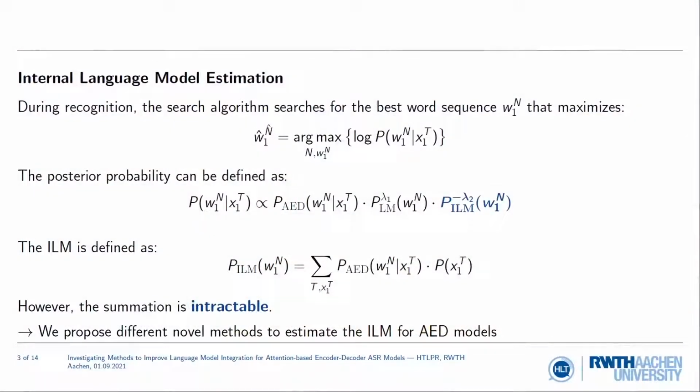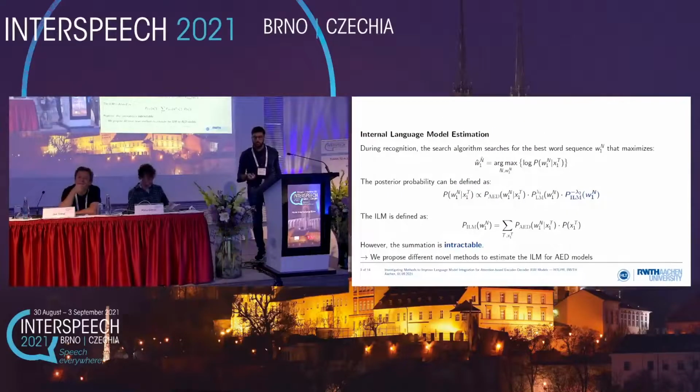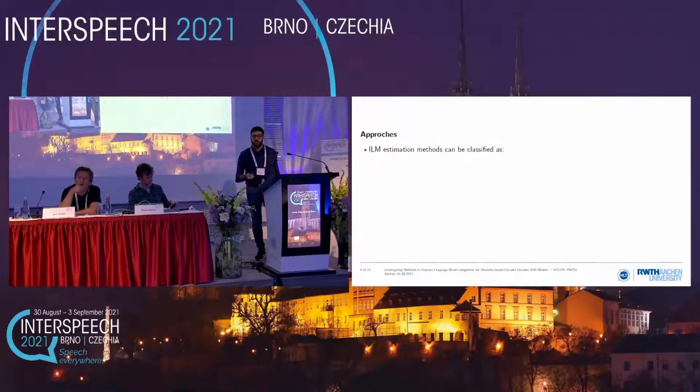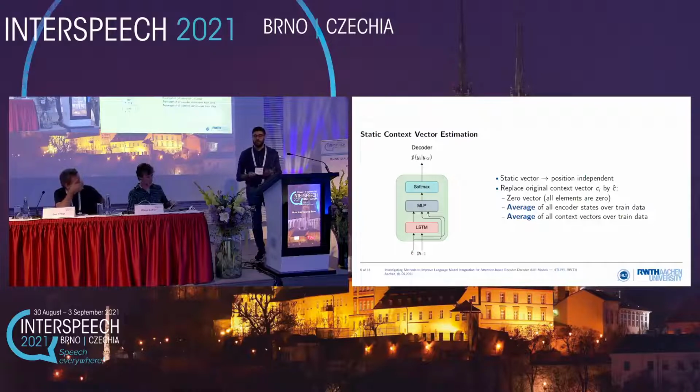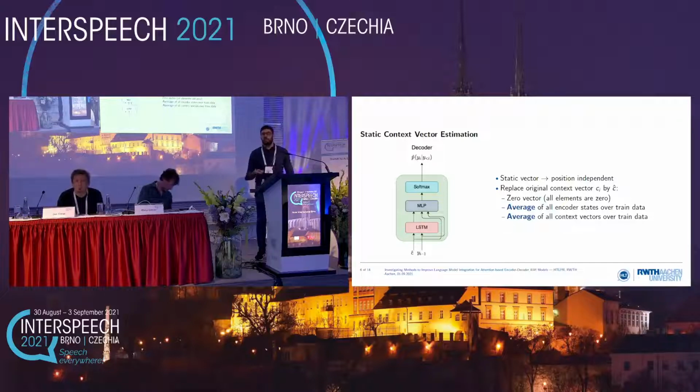So we still include the external language model probability. But when we estimate the internal language model, the text data we use is only the transcription data. The question was, have you tried to make the internal language model better, rather than replace it, by training on more data? The intuition was that if you want to estimate the internal language model, you would probably want to use the same data as what the model was trained on. You could consider training on other data, but I have no idea what the effect would be. To be more consistent, this would be training on the transcription data only. Thank you.